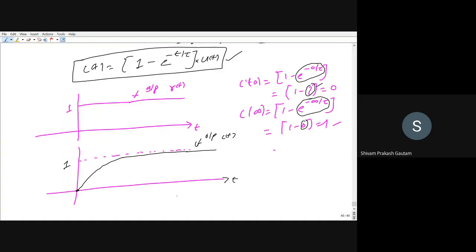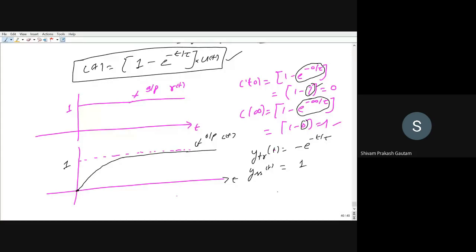It is a part of a time response that goes to 0 as time tends to infinity. So if I want to write here the transient part in this system, it is YTR(t). So the transient part is minus e to the power minus t by tau. And what is the steady state part? That is after the transient part. So the steady state part is 1.